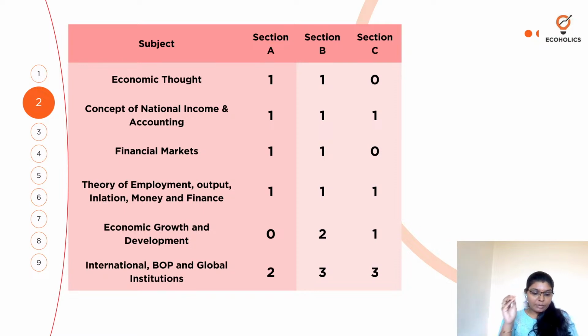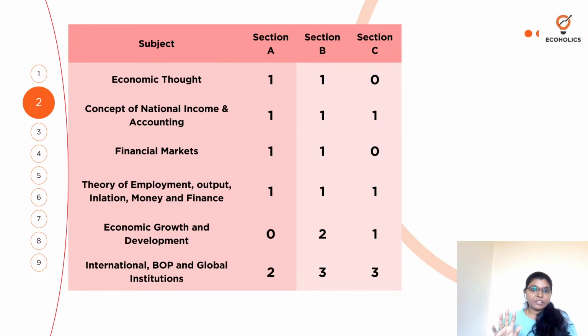If you look at first B, explain the concepts of real GDP and nominal GDP. So you have to write about the concept of real GDP, then talk about nominal GDP. And then there is a question asked, which is the better indicator? Remember, here they have given you marks divided, right?